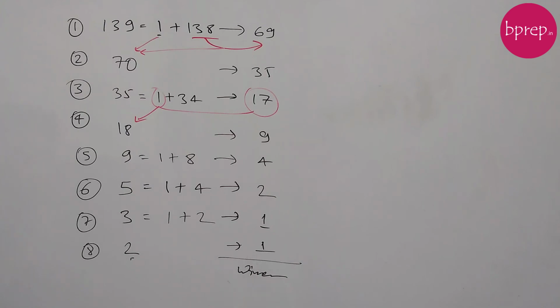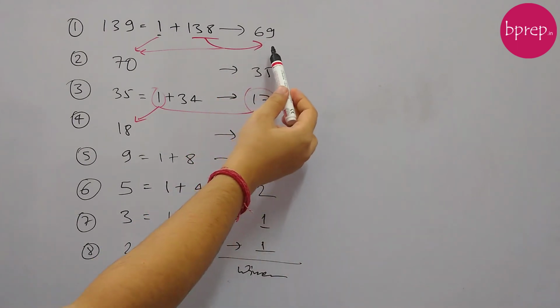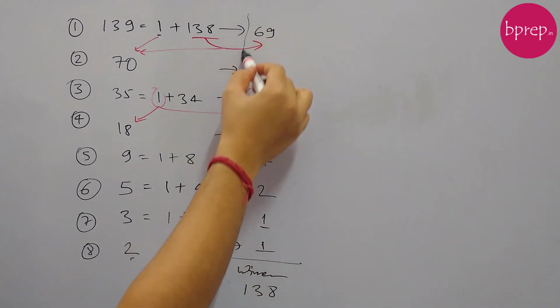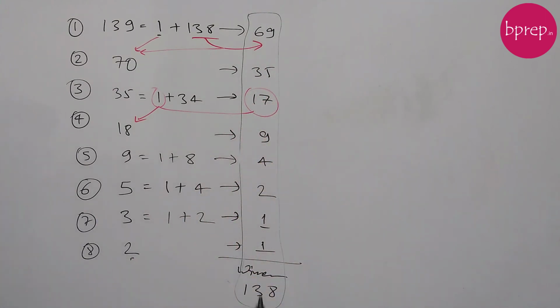Okay, now to calculate the total number of matches, we just need to add this. If you add this, this will be 138. Okay, so we need to just add this column. So in total 138 matches are required to find out the champion of this tournament.